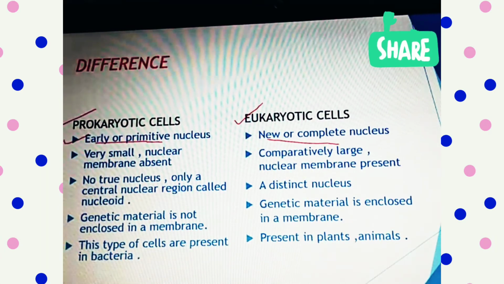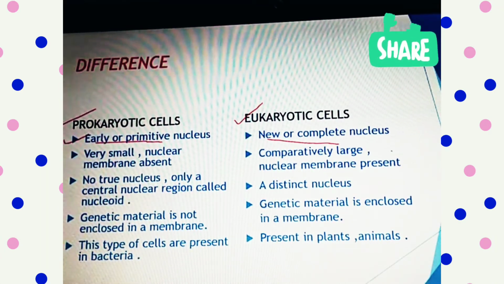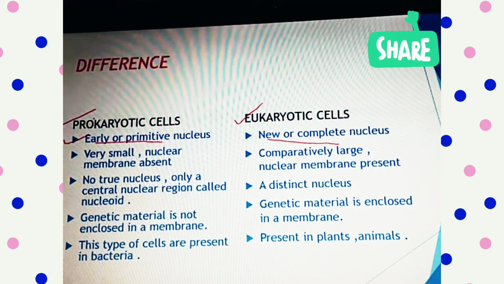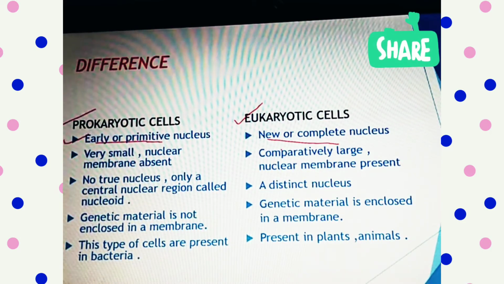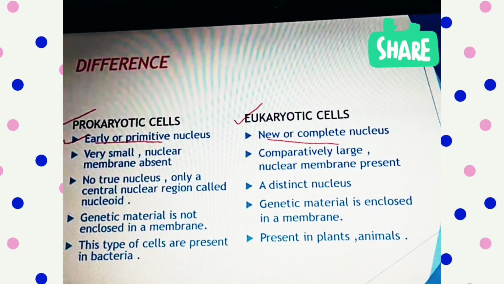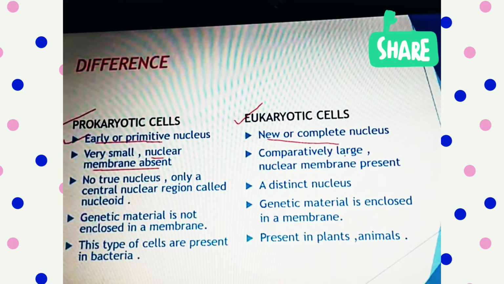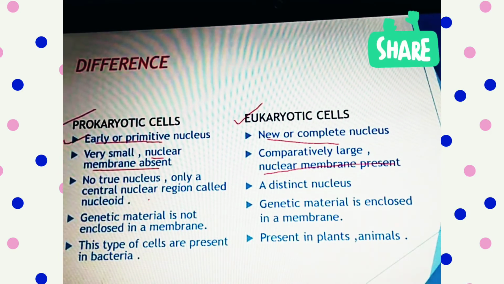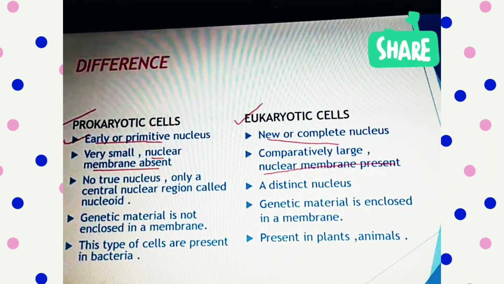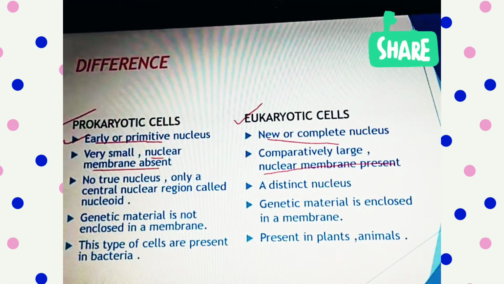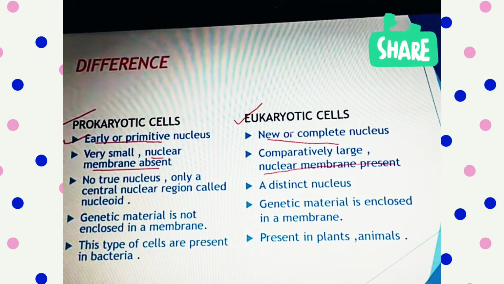Very small, nuclear membrane absent; comparatively large, nuclear membrane present. So they are very small while the others are comparatively large. The nuclear membrane is the membrane in which the nucleus is found, or where the genetic material is. So in prokaryotes we have the nuclear membrane absent, while in the new eukaryotic cells we have the nuclear membrane.